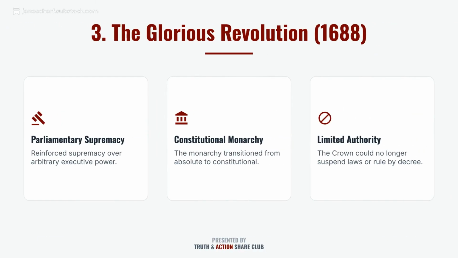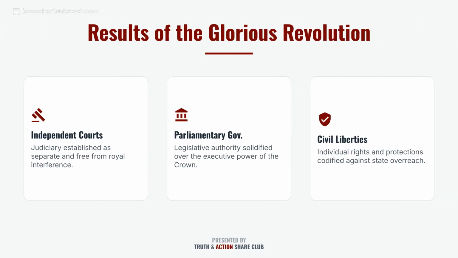The Glorious Revolution of 1688 reinforced parliamentary supremacy over arbitrary executive power. This transitioned the monarchy from absolute to constitutional, ensuring limited authority for the Crown. Results of the Glorious Revolution included the establishment of independent courts, free from royal interference, the solidification of legislative authority, and the codification of civil liberties.